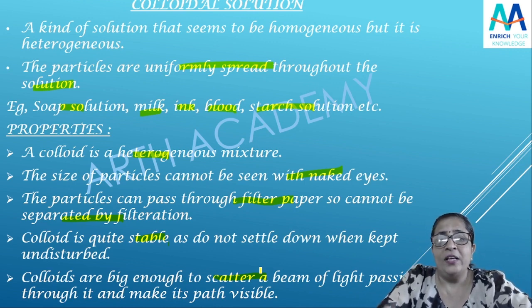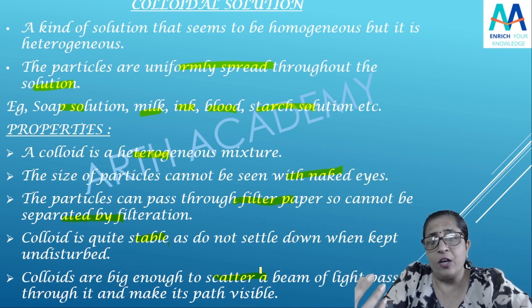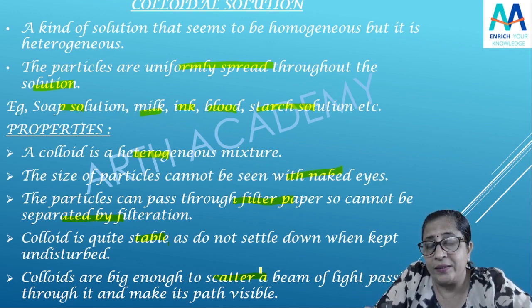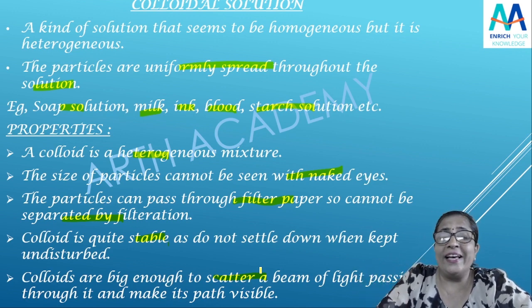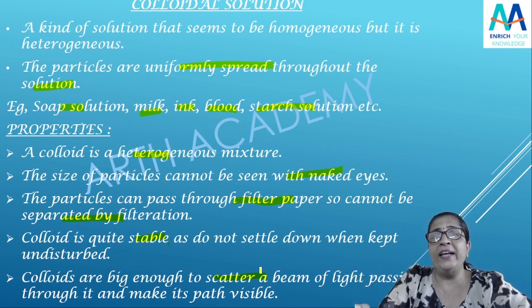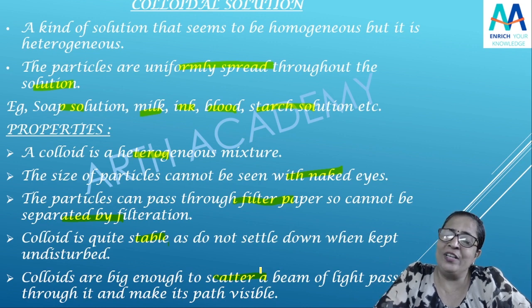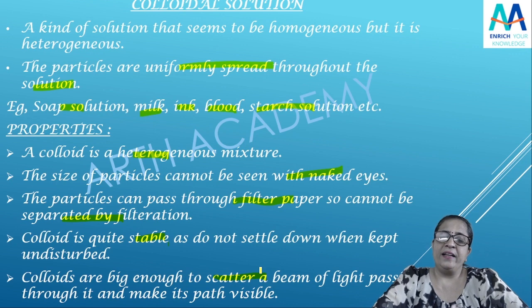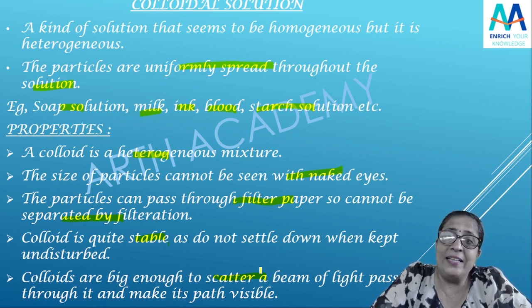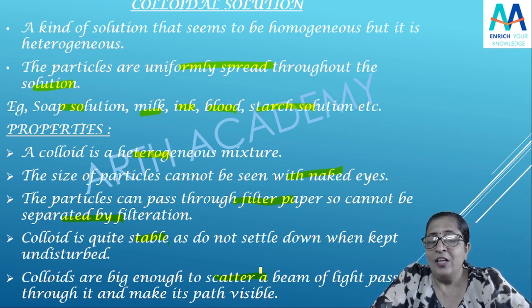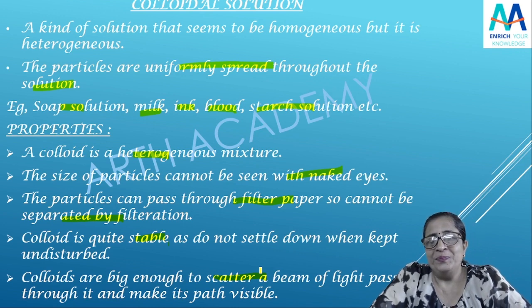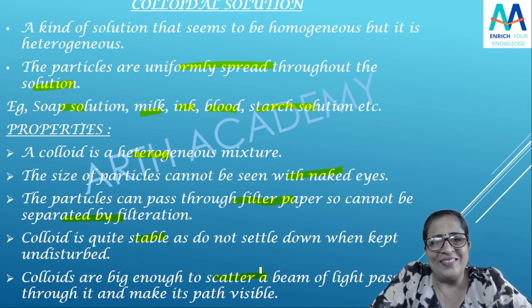क्योंकि they are very small, then you cannot see with your naked eyes also, but the particles can scatter a beam of light. Scattering के लिए जितनी size चाहिए particles की उतनी है उसकी. Yes, they are large enough or big enough to scatter the beam of light passing through it, and it can make the path visible. So this last point is similar to the suspension, isn't it? And first also, that it is a heterogeneous mixture. I hope this is clear.